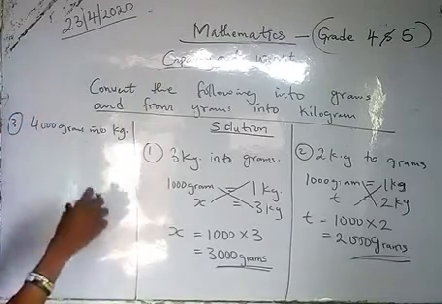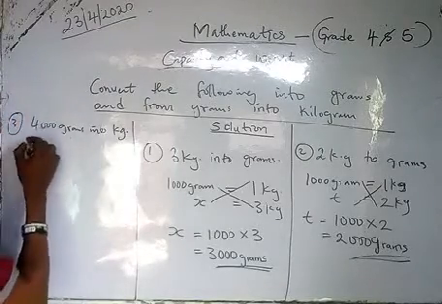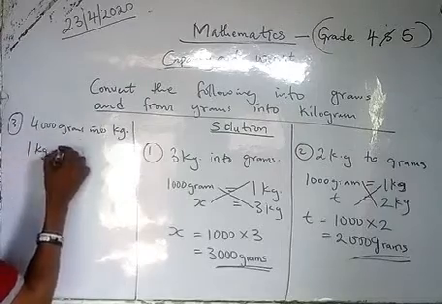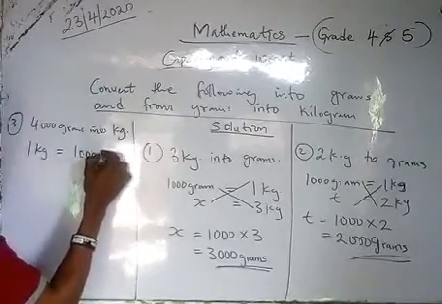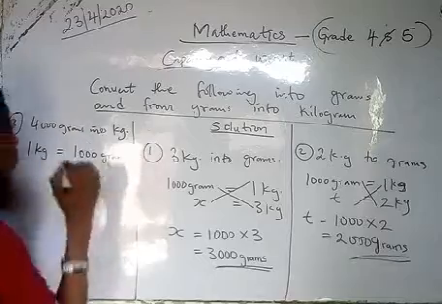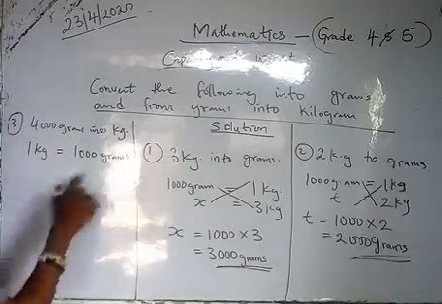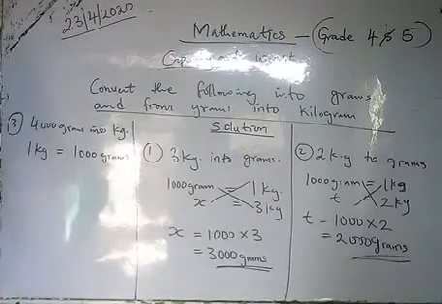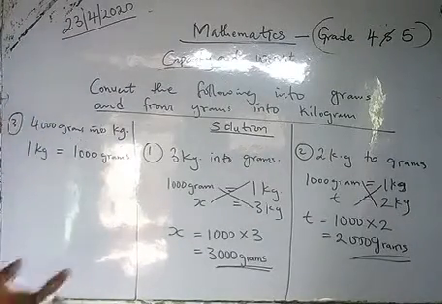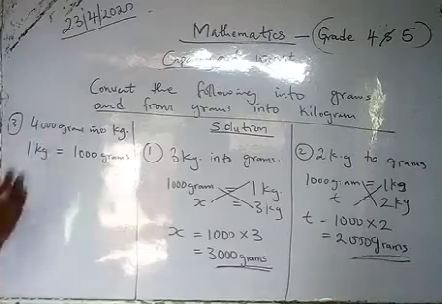Let's go. Like I said, 1 kg is equal to 1000 grams. Don't forget. 1 kg is equal to what? 1000 grams. Then we don't know how many grams now will give us how many kilograms. That will give us this 4000 grams.